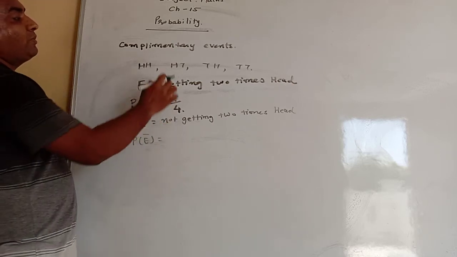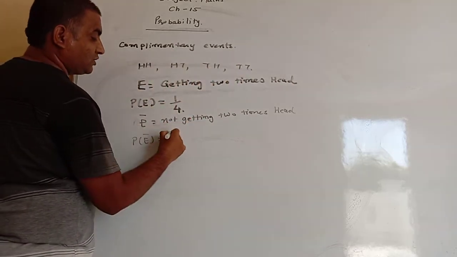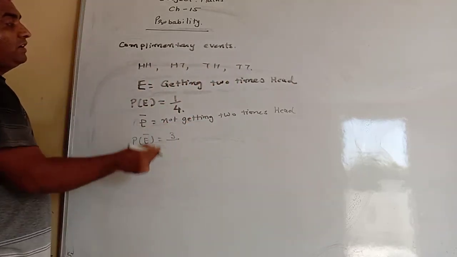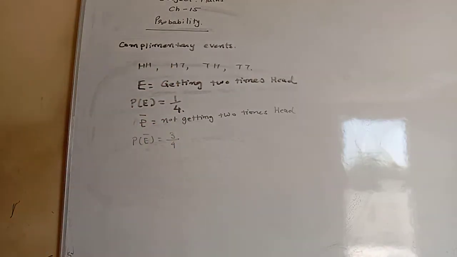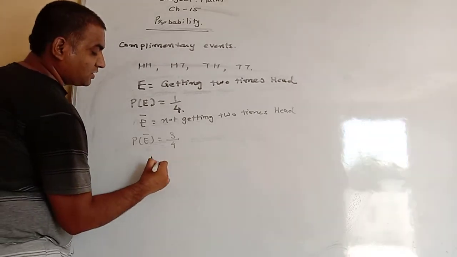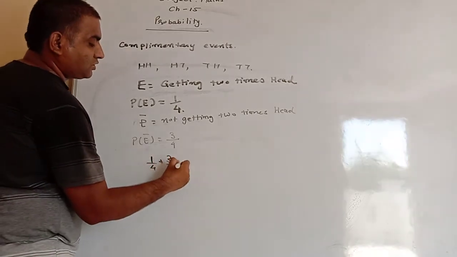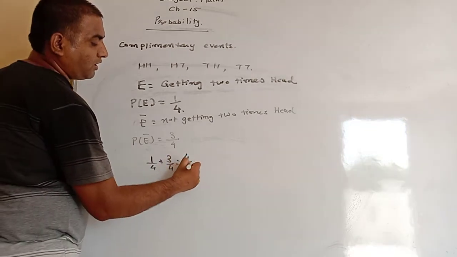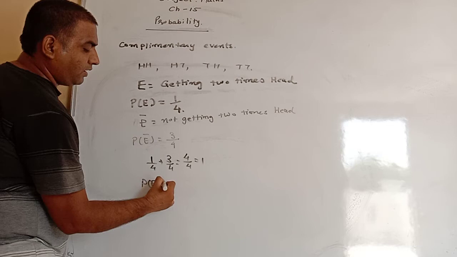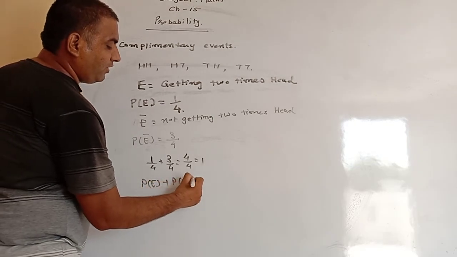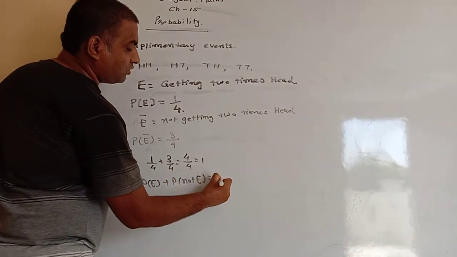So not 2 times head means 1, 2, 3 results are there, so 3 times possible trial, and total trials are 4, so its probability will be 3 by 4. Now we add both the results, then 1 by 4 plus 3 by 4 equals to 4 by 4 equals to 1. So anytime we can say that probability of event plus probability of not an event is equals to 1.